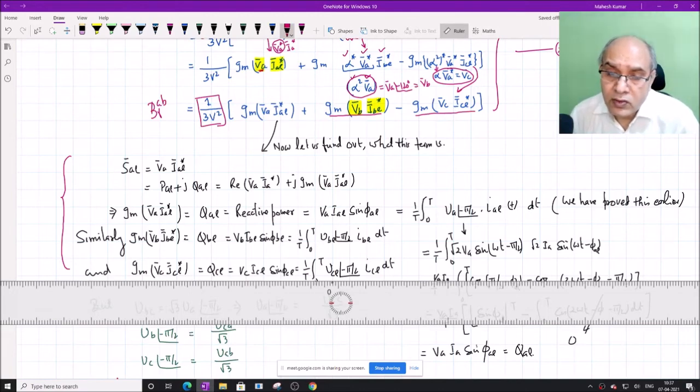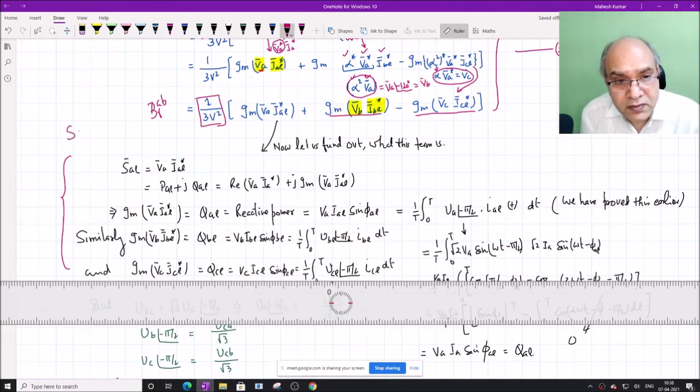Okay, now one more trick, one more technique, is there to transform these quantities into real-time domain quantities. What is that? That can be answered by asking a question: what is the imaginary part of V B into I conjugate? Can you recall from the previous discussion?